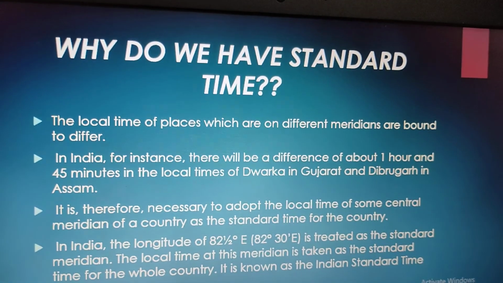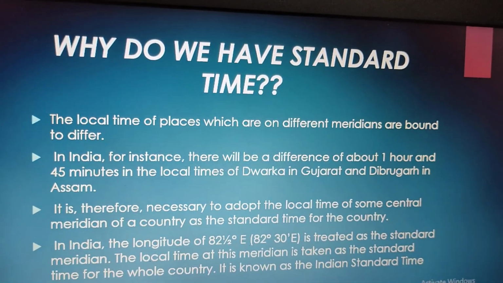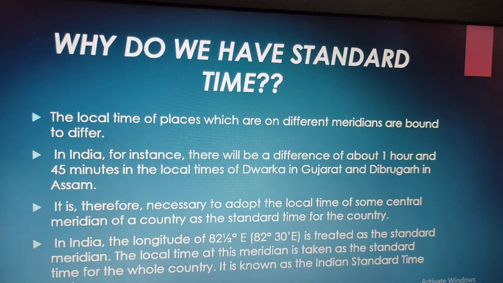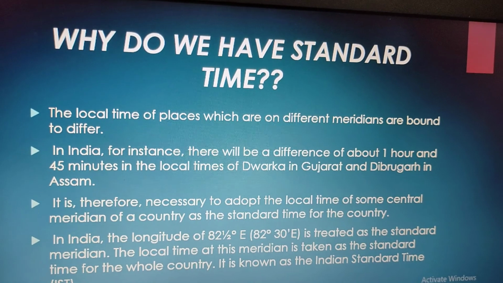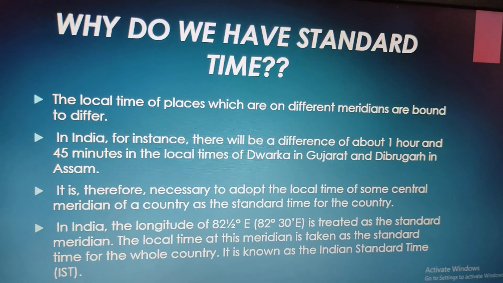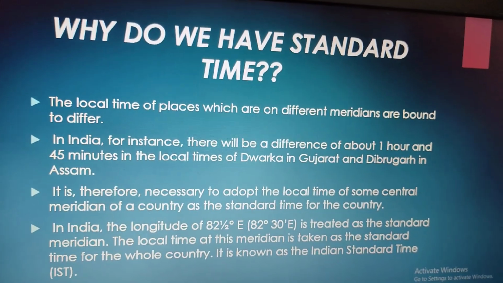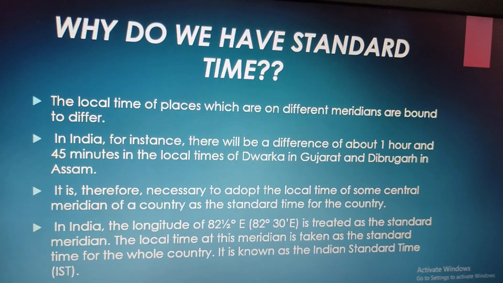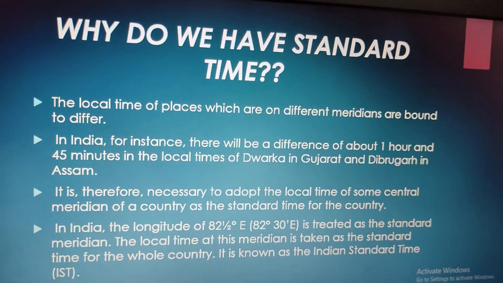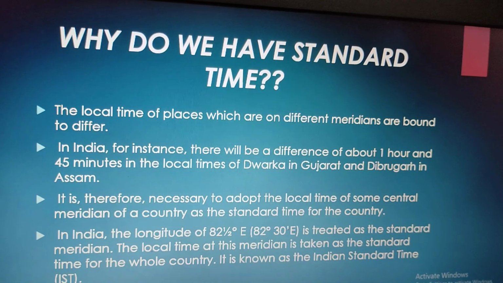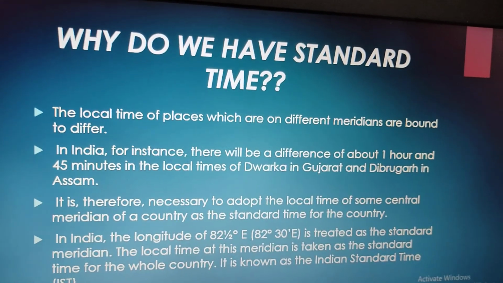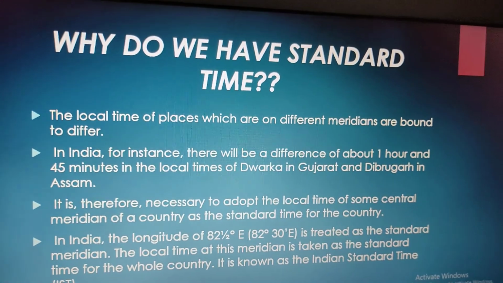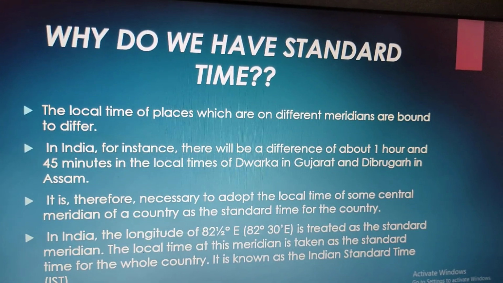In India, for instance, there will be a difference of about 1 hour and 45 minutes in the local times of Dwarka in Gujarat and Dibrugarh in Assam. So if we talk about the west to east difference, Dwarka is the westernmost part and Dibrugarh is the easternmost part. So there will be a time difference of 1 hour 45 minutes, right, between these two places.